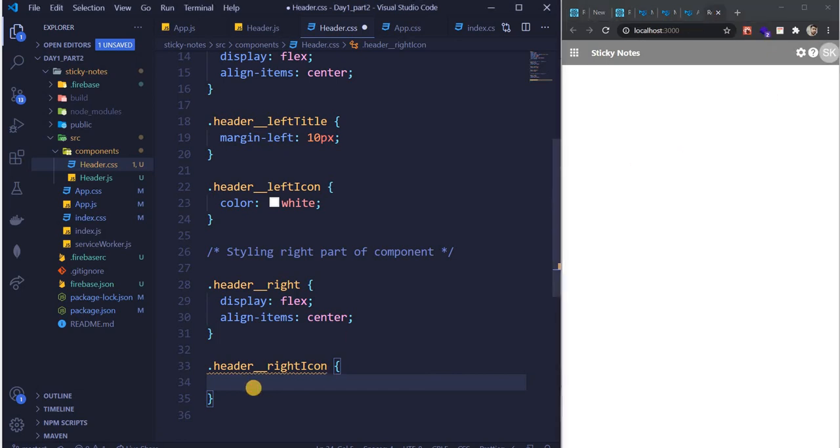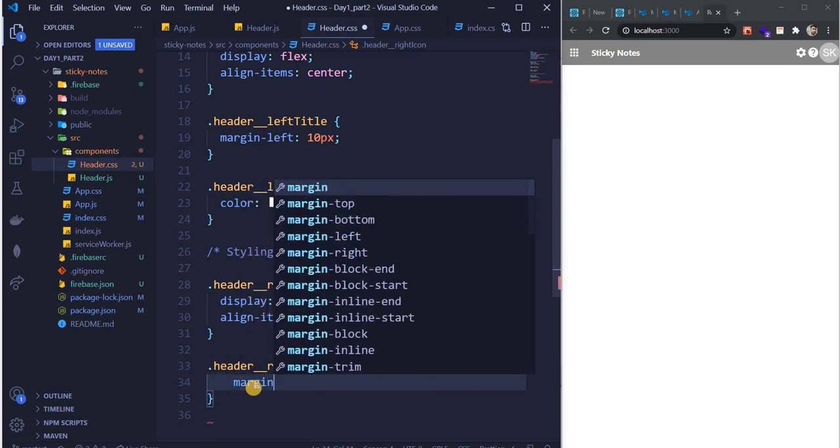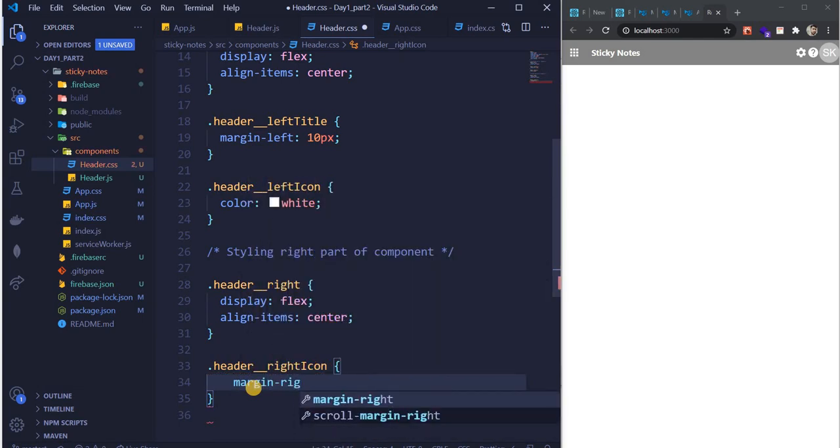As I said, I've taken most of this from onenote.com/sticky notes, so I'll be following their convention. They provide a margin right of 20 pixels. When I provide margin right, this has a right margin of 20 pixels and this particular thing also has a right margin of 20 pixels.